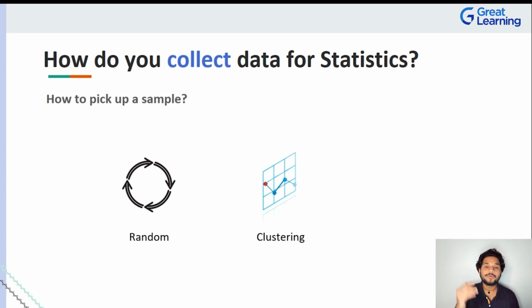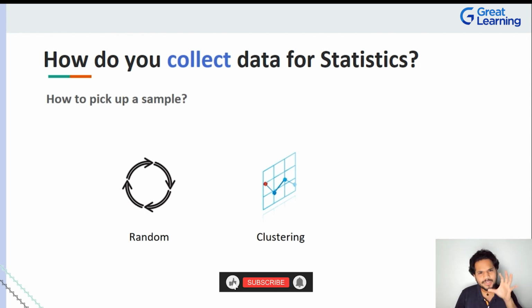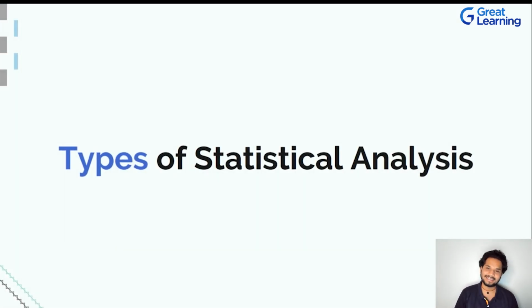So you're dividing, you're clustering in a way where you're just picking up certain things and you know what it is that you're looking for and you have a way to assess why you did that. That is basically clustering, right? So you can pick up multiple samples out of a population either randomly, or you can have a decision, or you can have a pattern that you can hunt to pick up the data as well. So this is one very, very important concept of how you can go on to collect the data for statistics. So with this, you guys should now be very clear about understanding and assessing, hey, so these are some of the reasons of how we can go on to collect the data and work with it, right?